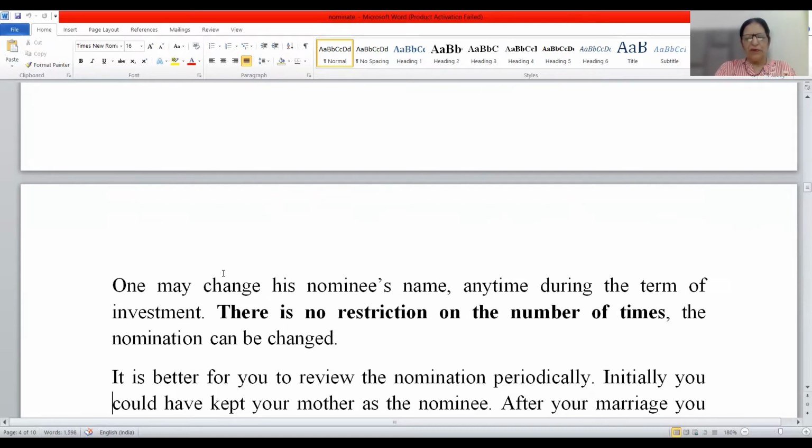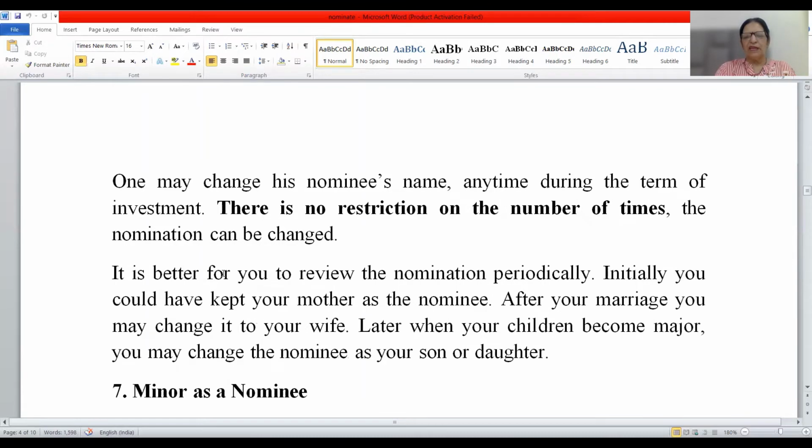It is better for you to review the nomination periodically. Initially, you could have kept your mother as a nominee. After your marriage, you may change it to your wife. Later, when your children become major, you may change the nominee to your son or daughter. So, I mean to say, friends, nomination must be reviewed on a periodical, constant basis. Remember, you can always change your nominee n number of times. There is no limit, no restriction on the number of times.